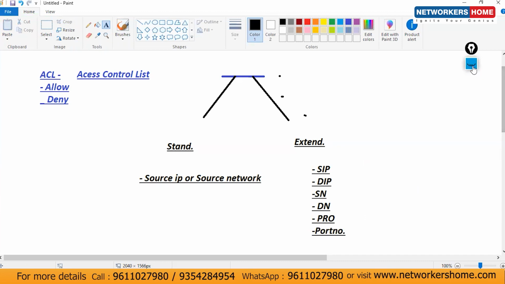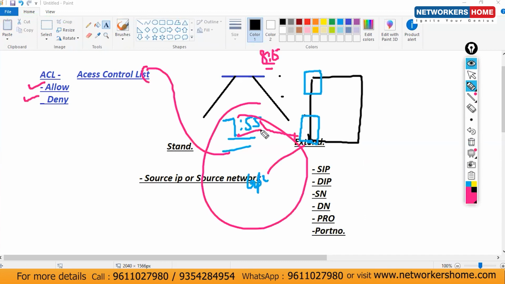Clear or not? So tomorrow onwards, the 7:55 task should be completed. You have to bring one laptop over there. In that laptop Packet Tracer should be there, GNS3 should be there, Wireshark should be running.